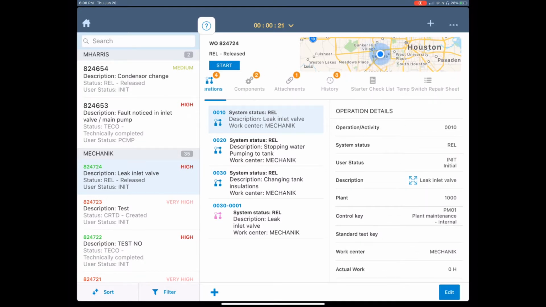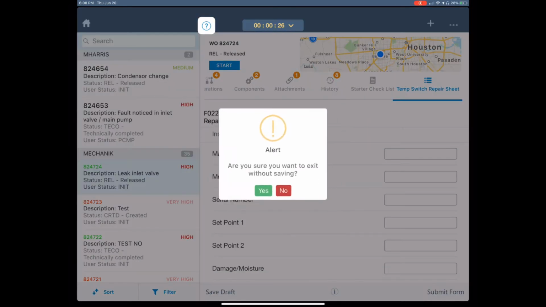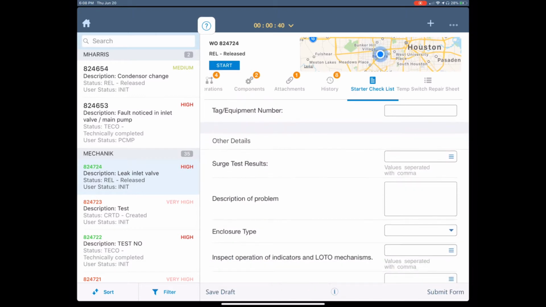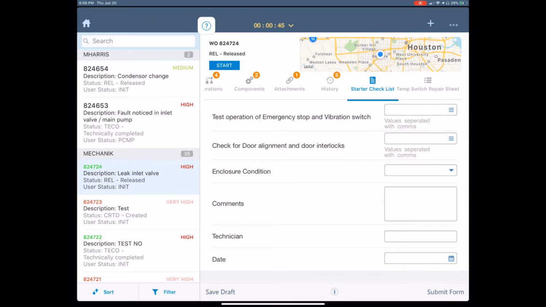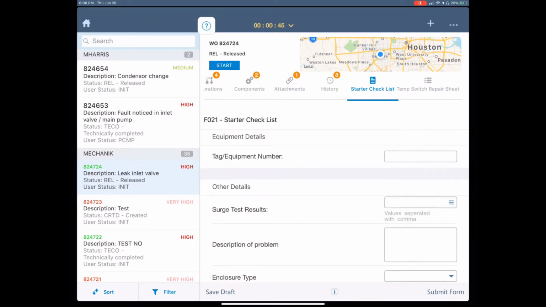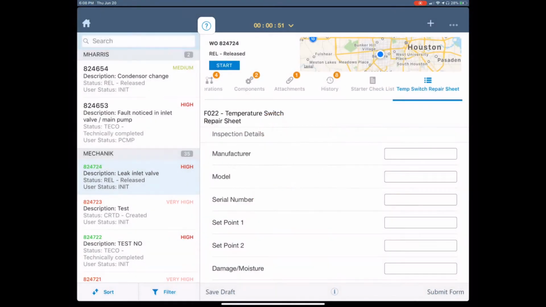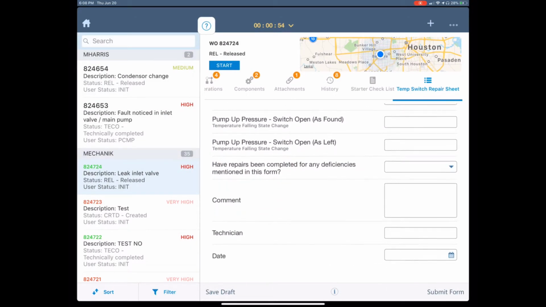As I'm doing this, I can look at some of the other tabs on this work order. I have 2 custom tabs that I have built out here, and these are integrated through the Race Dynamic Forms. So these are specific digital forms that have been integrated on this work order. The first one is a starter checklist. This could be a PRT or a PDF document that has been digitized and then stored on this work order. And this work order mandates that this checklist needs to be completed. I also have a repair sheet here that I need to complete.